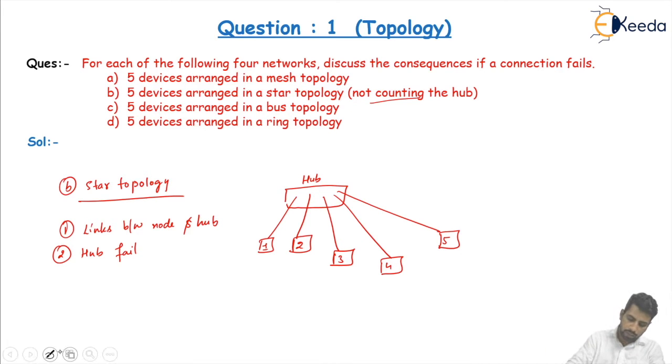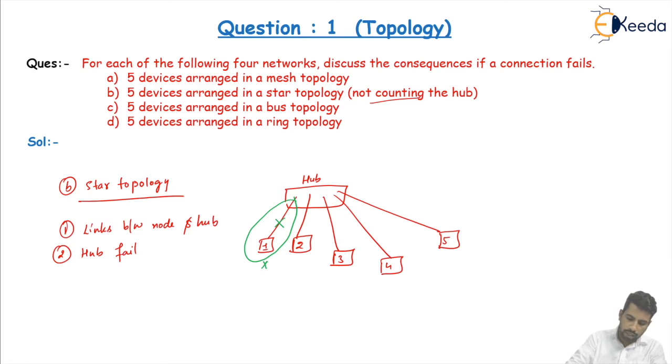First, if the link between device 1 and the hub fails, the other devices will still be able to send data through the hub. There will be no access to the device which has the failed connection with the hub. Only this device is no longer part of the network, but the other devices can still communicate through the hub.